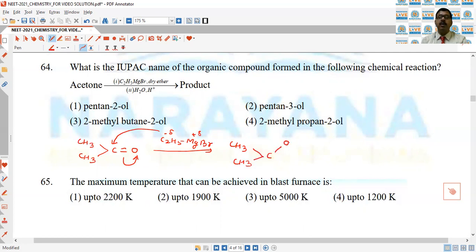C, O, MgBr, CH2, CH3. In the next step, hydrolysis of this salt gives tertiary alcohol.